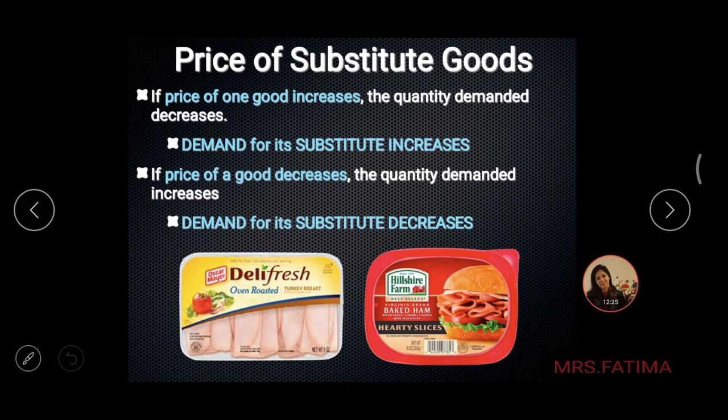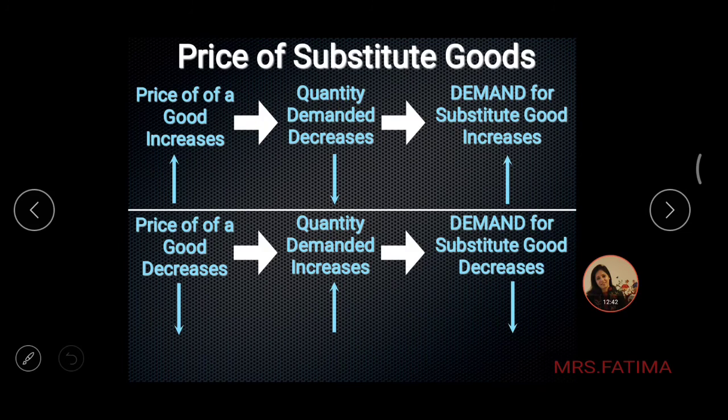And if the price of the good decreases, what happens to the quantity demanded? Definitely it will increase. And at the same time, because the price has gone down, the substitute now stands expensive as compared to the main good. Now the demand for substitutes will fall down. So you can look through this. When the price of a good increases, the quantity demanded of that same good comes down, and the demand for the substitute good increases.